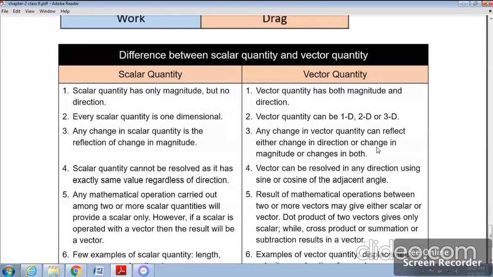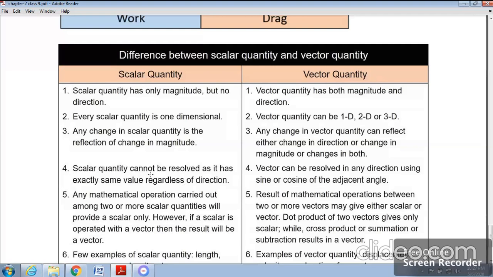Here are a few differences between scalar and vector quantity. A scalar quantity has only magnitude but no direction. Vector quantity has both magnitude and direction. Every scalar quantity is one-dimensional. Vector quantity can be one-dimensional, two-dimensional, or three-dimensional. Any change in a scalar quantity is the reflection of a change in the magnitude only. But any change in vector quantity can reflect either a change in direction or a change in magnitude or a change in both.